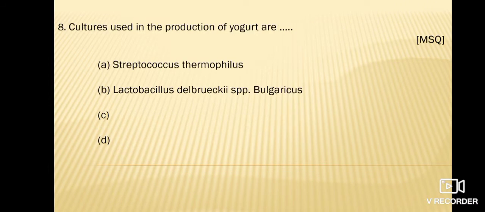Next one is cultures used in the production of yogurt are, option A is Streptococcus thermophilus, option B is Lactobacillus delbrueckii species bulgaricus, and two more options C and D. This is an MSQ, multiple select question, and the correct answers are option A and option B.